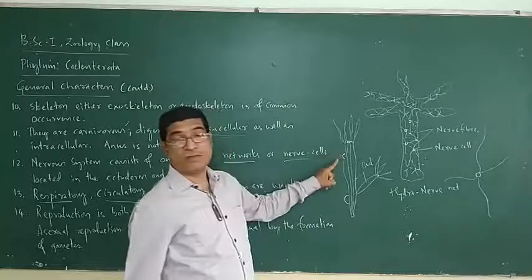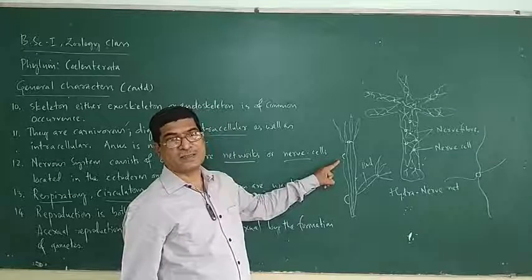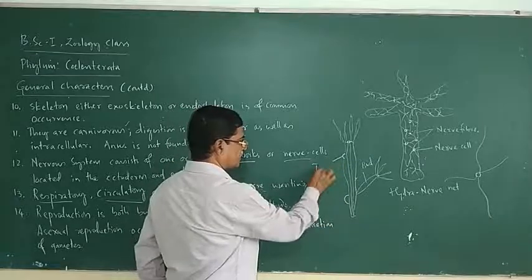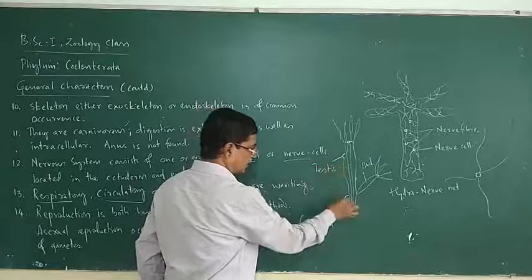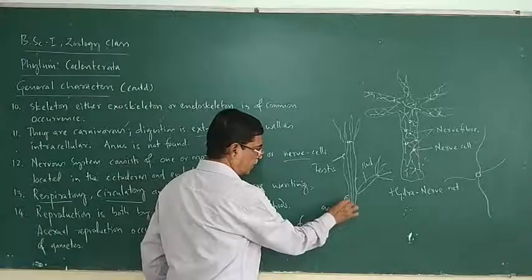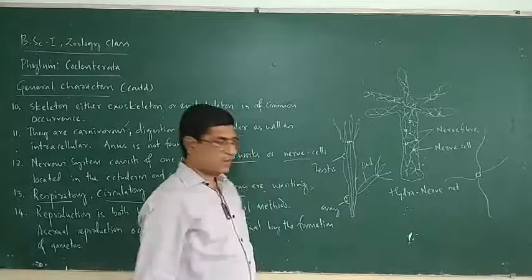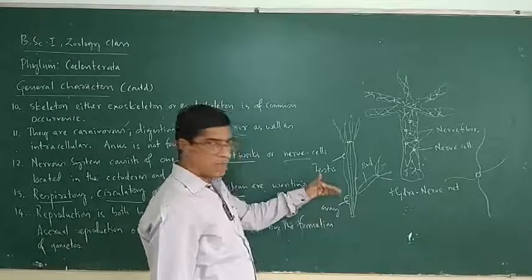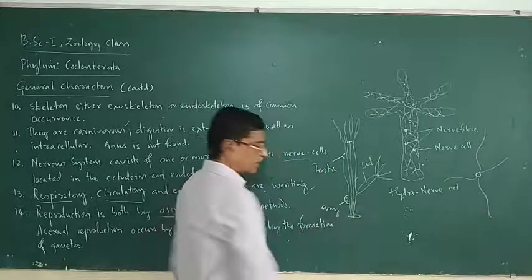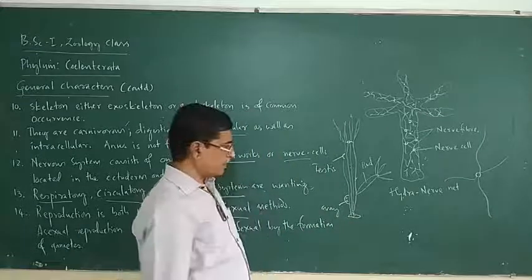It produces male sex cells, sperms. This is the testis, and this one is the ovary. The ovary produces ova, and is located towards the epidermis, at the base of the body.